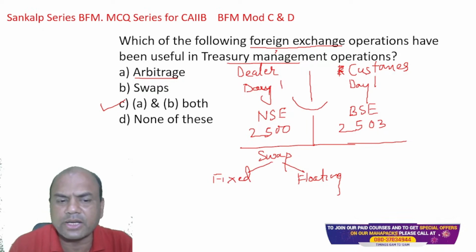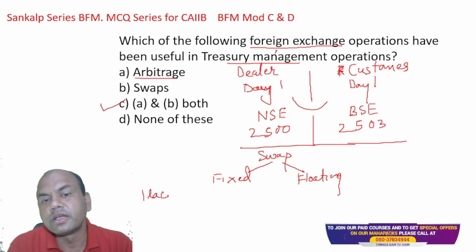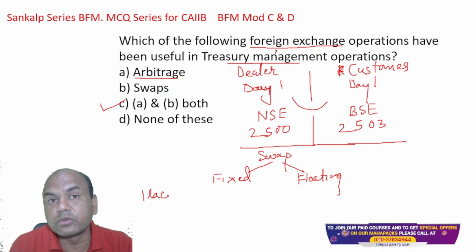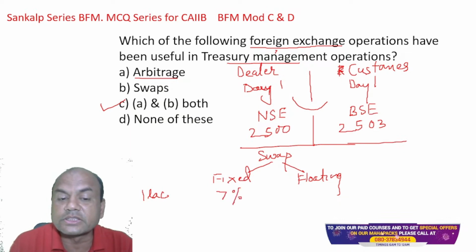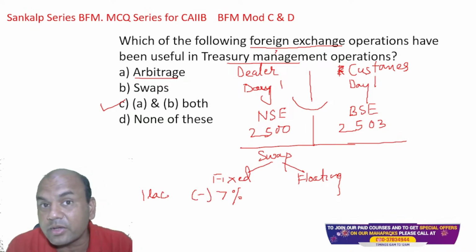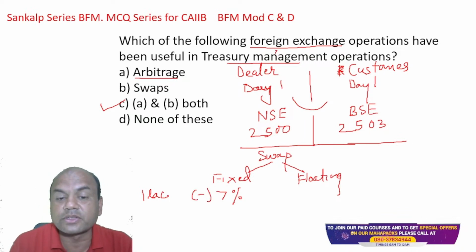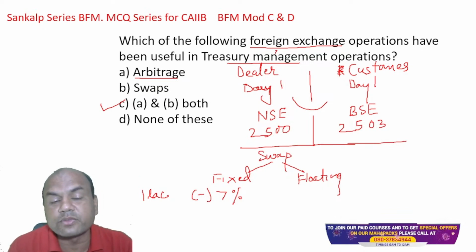For example, if I take 1 lakh rupees from you, and I guarantee you a 7% rate of interest, this is what is fixed. I am guaranteeing you 7%. This is going out, this is minus for me. So I am guaranteeing you a 7% rate of interest. So this is fixed. And what do I do with this 1 lakh rupees?